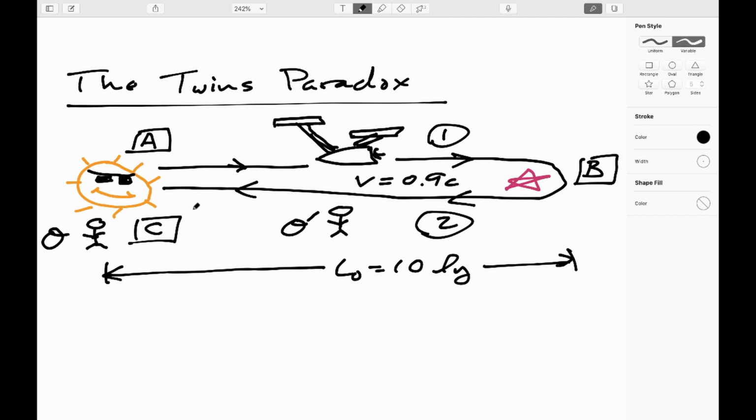Now, wait a minute, you might say. This trip out to the star Bob is going to take quite a while. The distance is 10 light years. Remember, a light year is the distance light can travel in 1 year, so another way we could write the speed of light is 1 light year per year. Doing the math on that, it should take 11.1 years, according to the archer, for the astronaut to make it out to Bob, and so 22.2 years for the round trip.